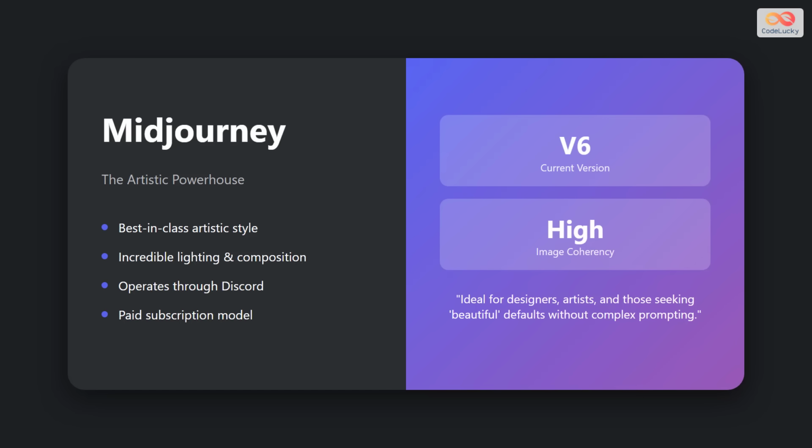Midjourney is widely considered the king of artistic quality. It produces stunning, painterly images with incredible lighting by default. However, it currently operates entirely through Discord, which can be a bit overwhelming for new users. It is a paid service, but for many artists, the results are worth every penny.